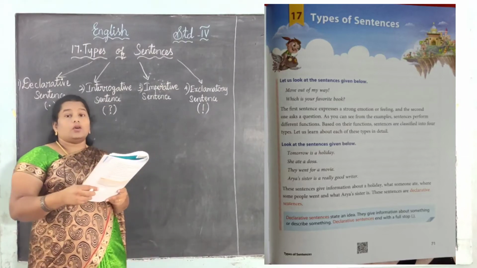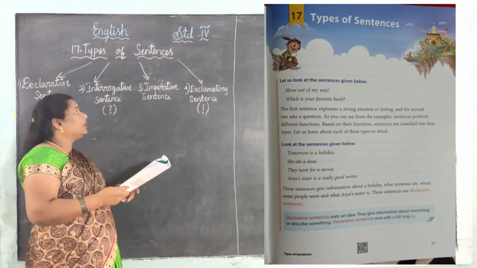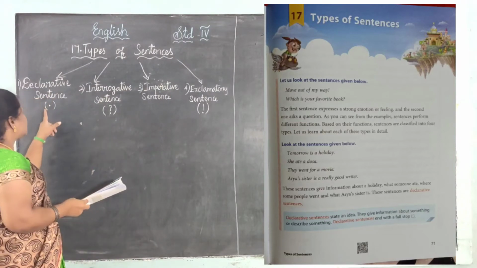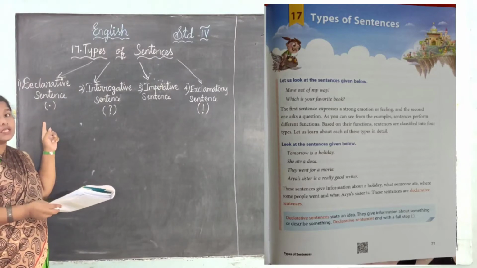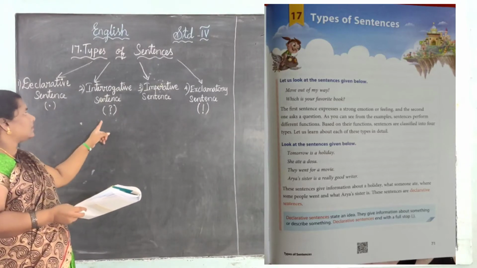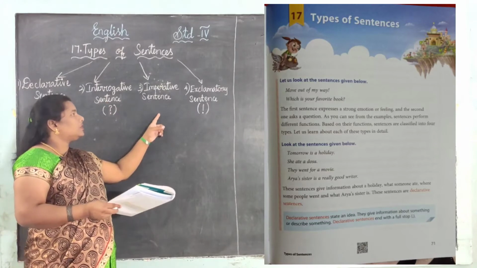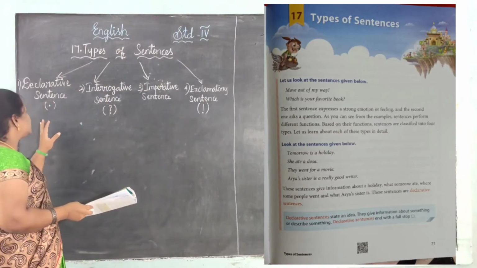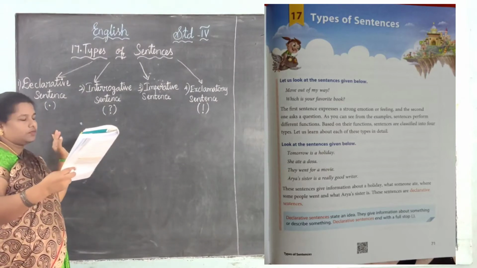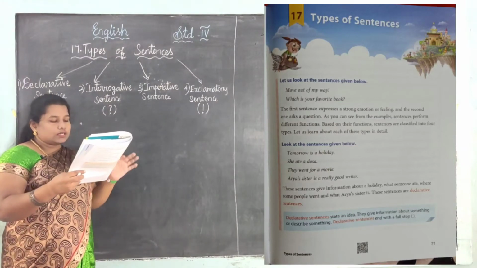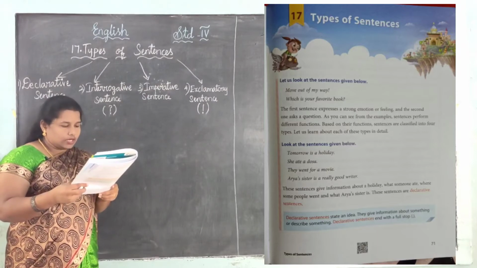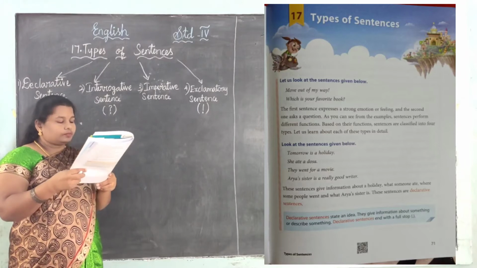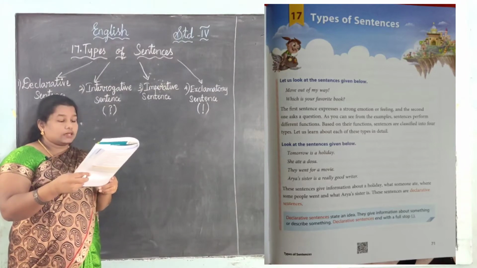Yes, now in this class we are going to learn types of sentences. See, there are four types of sentences. The first one is the declarative sentence, the second is the interrogative sentence, the third is the imperative sentence, and the fourth is the exclamatory sentence. See the first one, the declarative sentence. Yes, let me see about this. Look at the sentences given below. Tomorrow is a holiday. She ate a dosa. They went for a movie. Arya's sister is a really good writer.